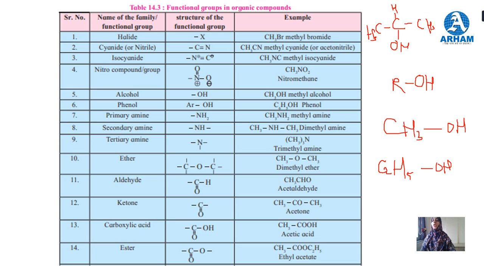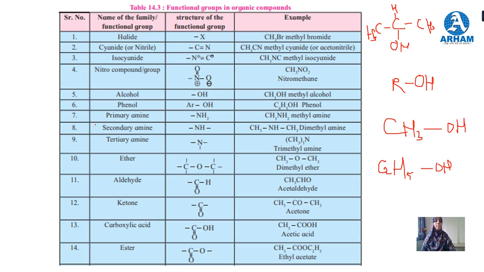On the second carbon there is a hydroxy group. The functionality is called alcohol. So this is 2-propanol, or propane-2-ol. The 2 is the position of the hydroxy group, present on the second carbon. It is also called isopropyl alcohol.